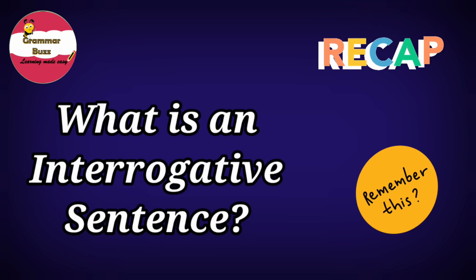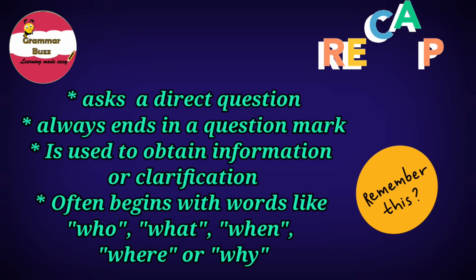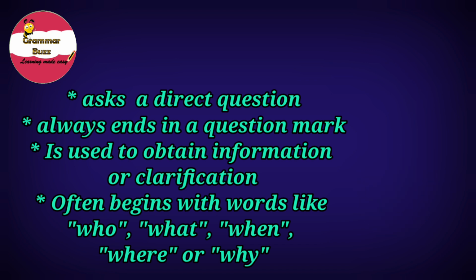Do you remember what it is? I bet you do. Yes, an interrogative sentence is a question sentence that asks direct questions, always ends in a question mark, is used to obtain information and clarifications, and often begins with WH words like who, what, when, where, or why. That is simple, right?